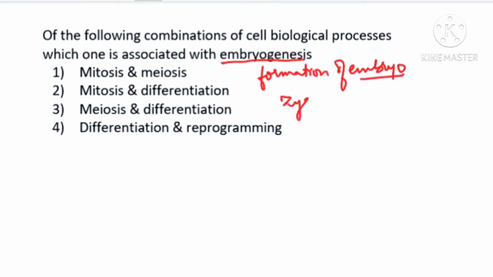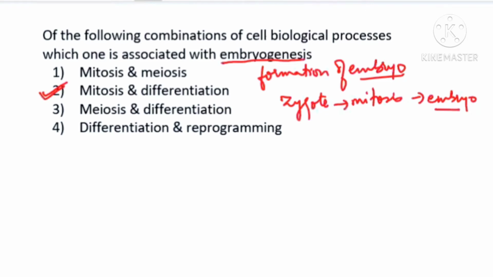The zygote has to go for mitosis to increase in number to form the embryo. So when it is going and increasing in number, making an embryo, the morula stage will come, the blastula stage will come, then gastrula will come, gastrulation will be there. So there you will be finding neurulation will be there. So all the three germ layer formations and the neural tube formations will be going on during embryogenesis, means differentiation is also going on along with mitosis. So I hope you can understand what I mean to say. Your answer will come to the second option.